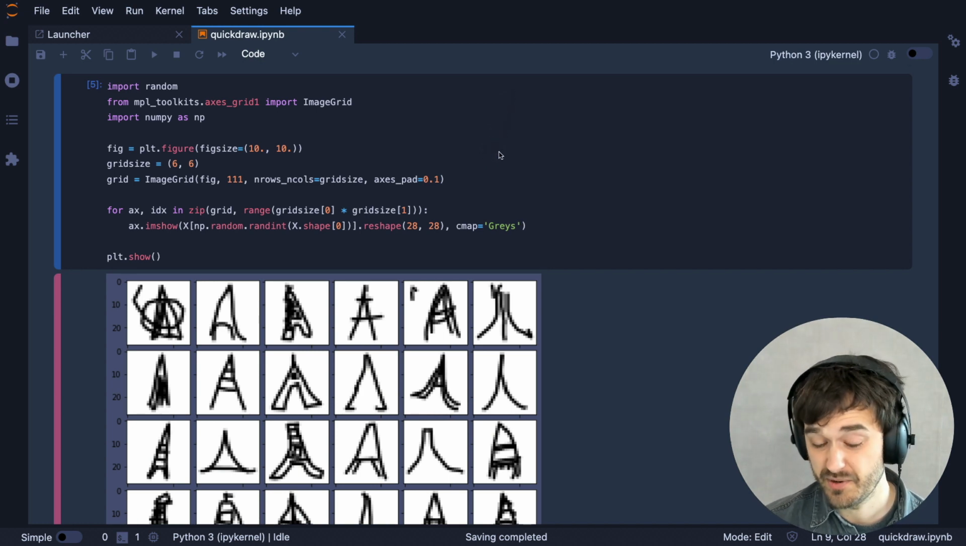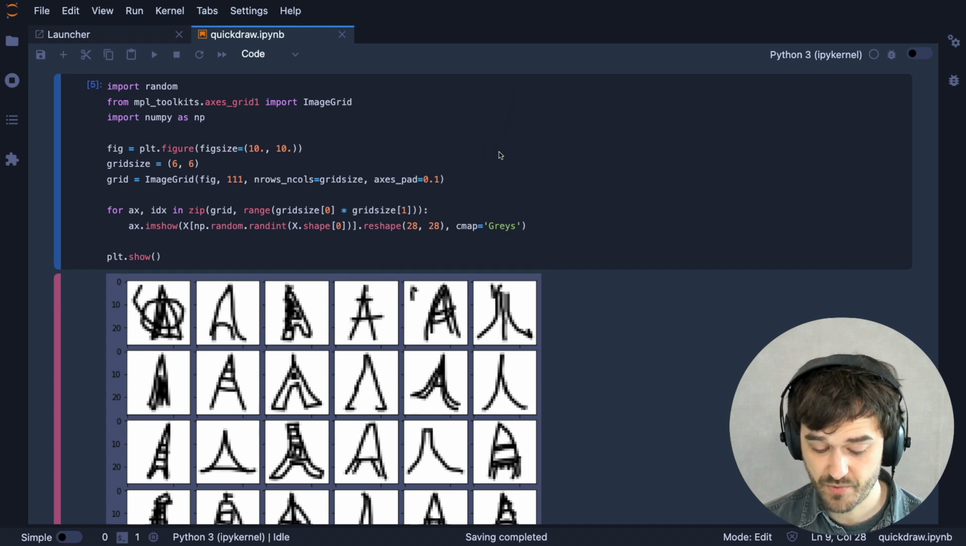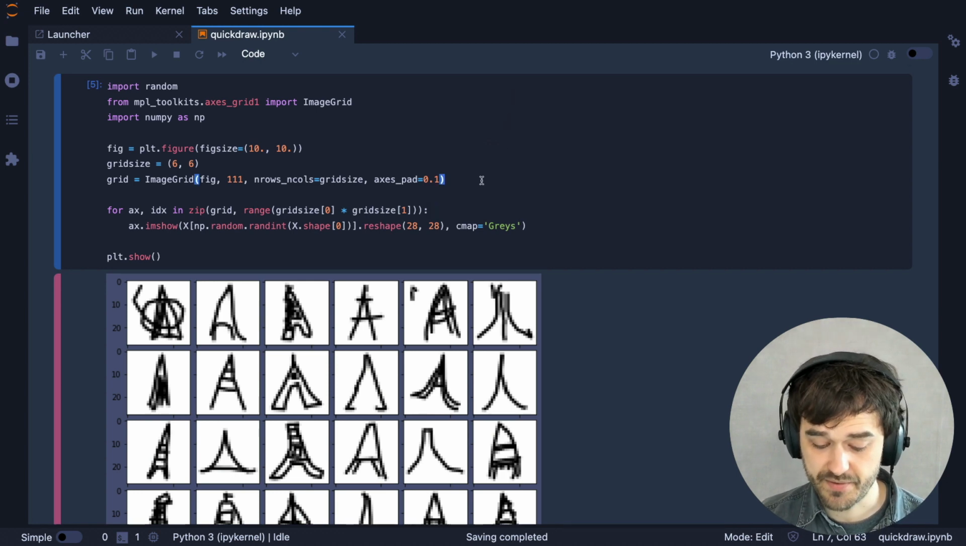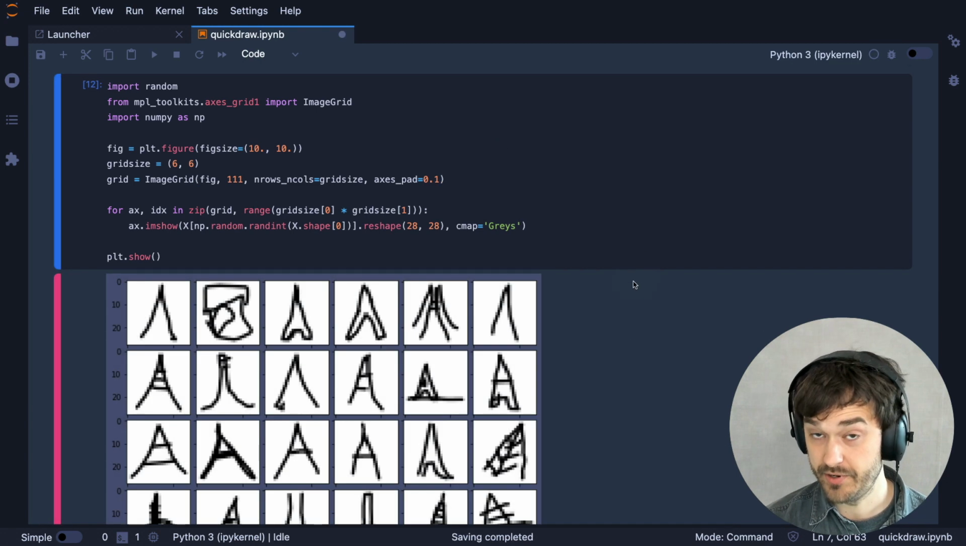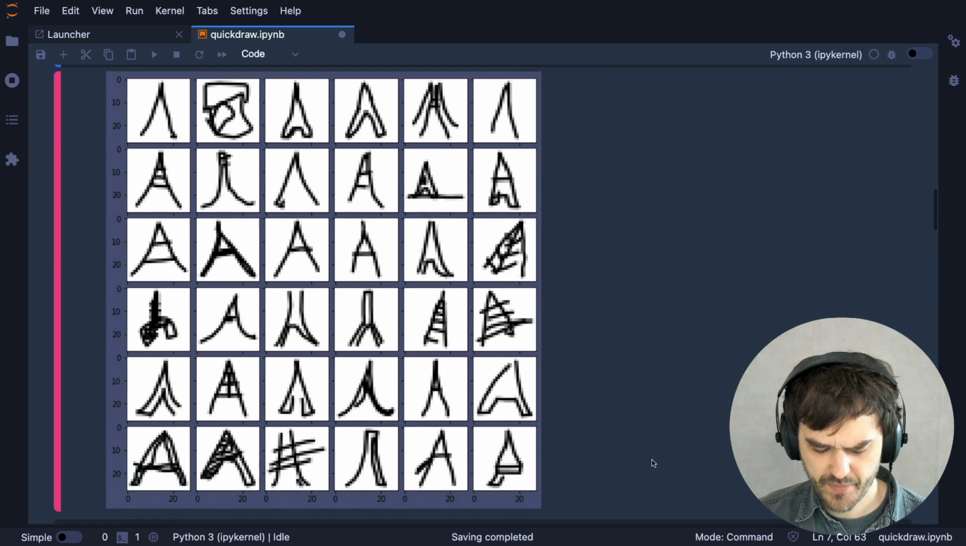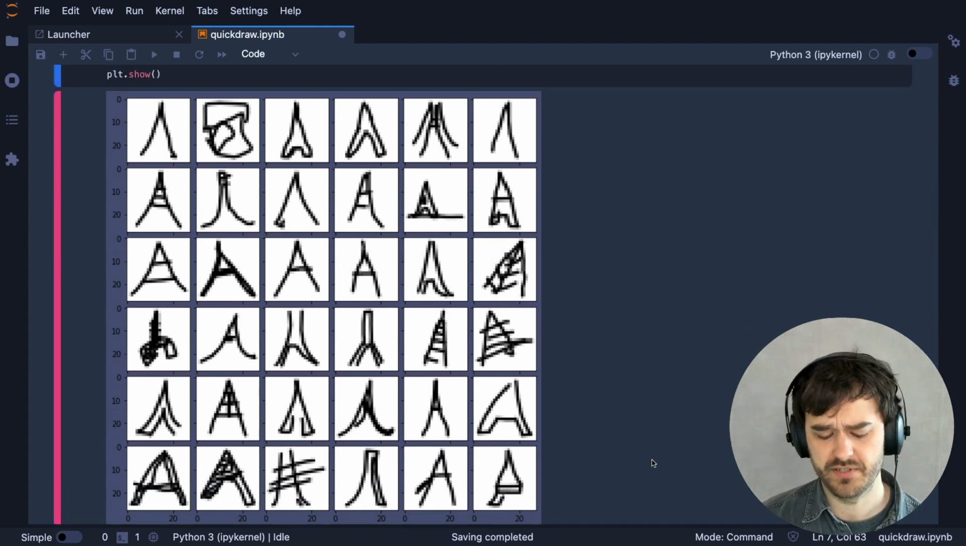The way that this basically works is I'm just grabbing random examples from my big data set, and then I'm placing that in a 6x6 grid, which means that every time that I run this, I am going to get a new set of examples of what's supposed to be an Eiffel Tower. This is kind of nice because you can see an overview of different styles as well.